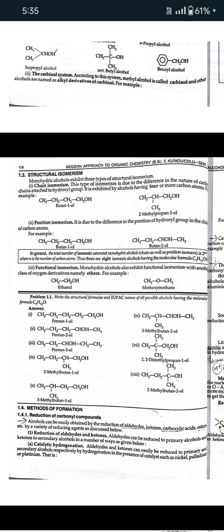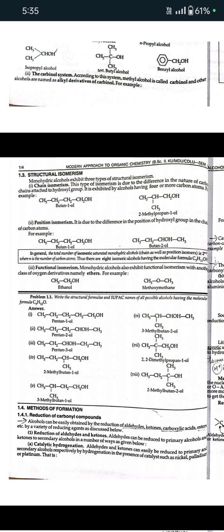Second is position isomerism. It is due to the difference in the position of the hydroxyl group in the chain of carbon atoms. Examples are butan-1-ol, butan-2-ol. Third is functional isomerism. Monohydric alcohols also exhibit functional isomerism with another class of oxygen derivatives, namely ethers, that is ethanol, methoxymethane.